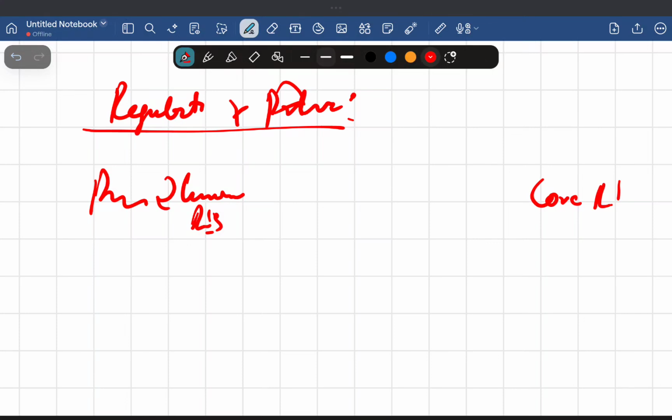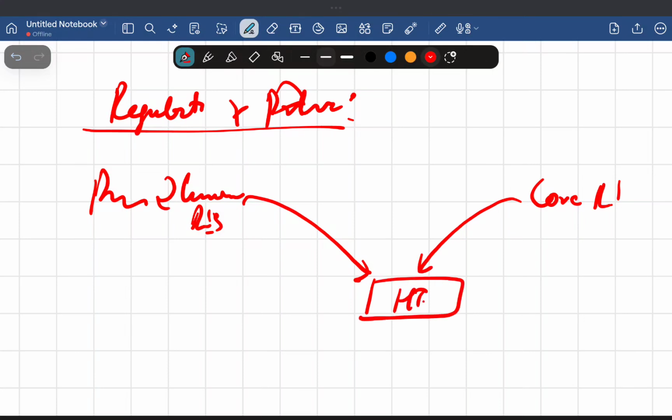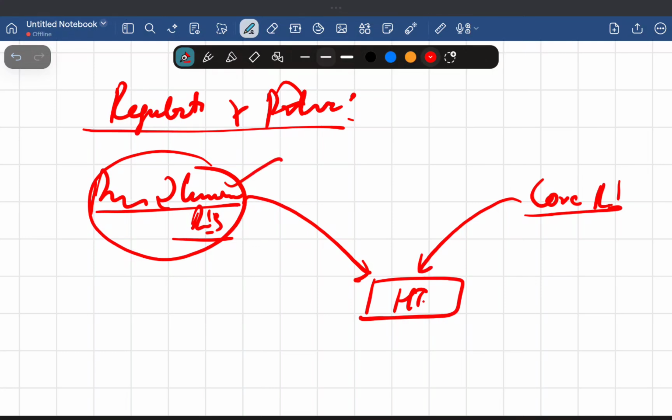When there is warmness or coldness, they will be stimulated, and through the afferent pathways they will take the signal to the hypothalamus. Both will take the signal to the hypothalamus, whether there's cooling or warmness. If there's warmness in the surrounding, the skin receptors will be stimulated. If inside, the core receptors will be stimulated. In both cases they will go to the hypothalamus.